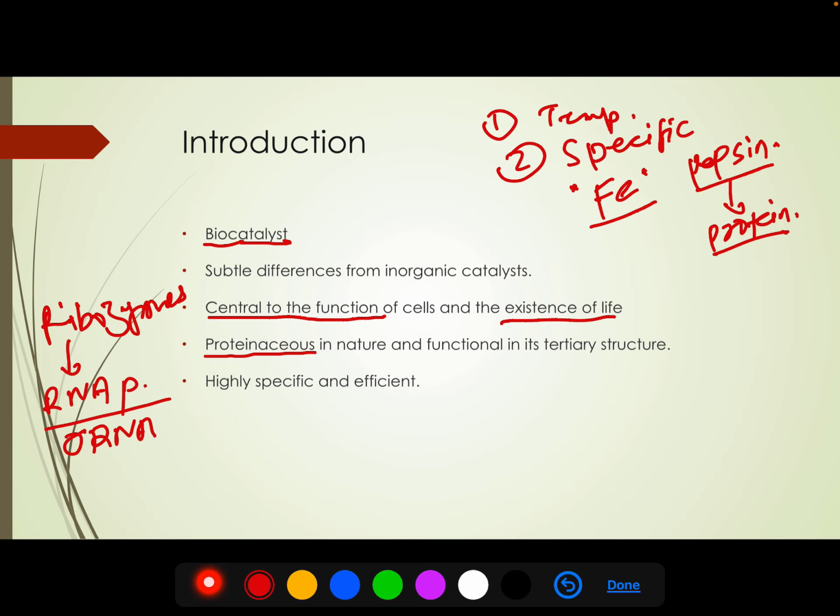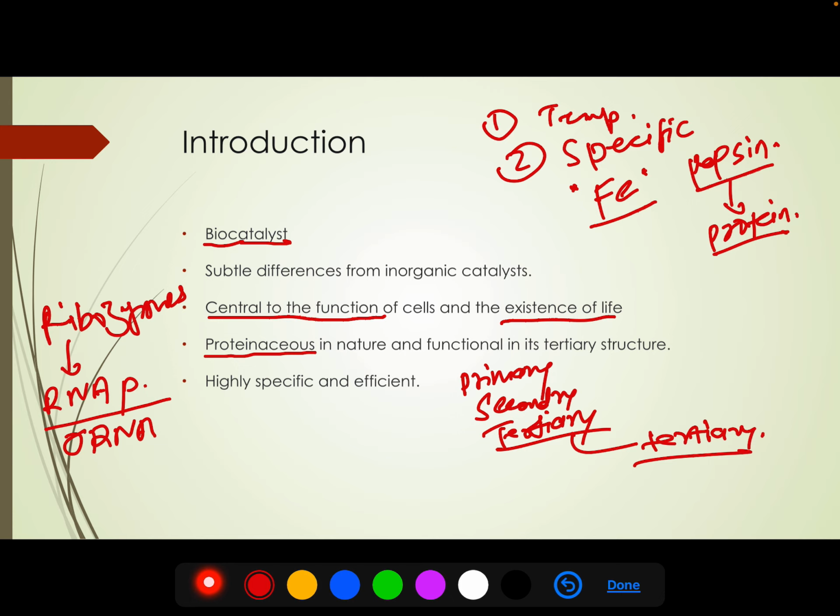Enzymes are proteinaceous in nature, and since they are proteinaceous, they will have their primary structure, secondary structure, and tertiary structure, because all proteins have primary, secondary, and tertiary structure. But if we talk about the functionality of enzymes, enzymes are functional in their tertiary structure.